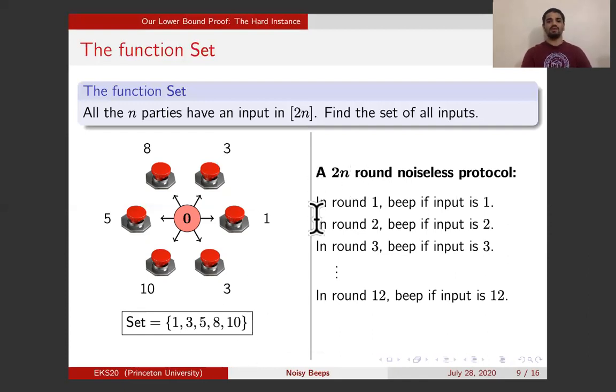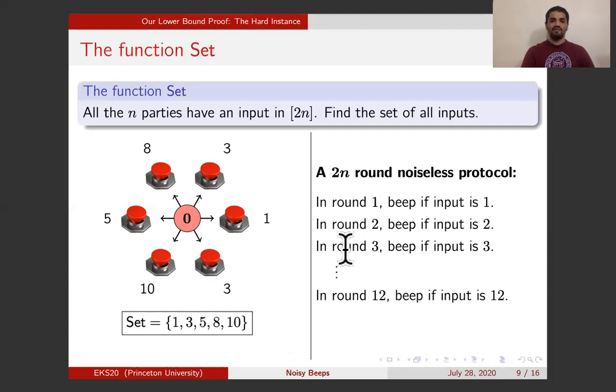Notice here that this protocol only gives the set of all possible inputs to the parties. In other words, after this protocol, the parties know that all inputs are in this set, but they do not know, for example, what element in this set is the input for this party.